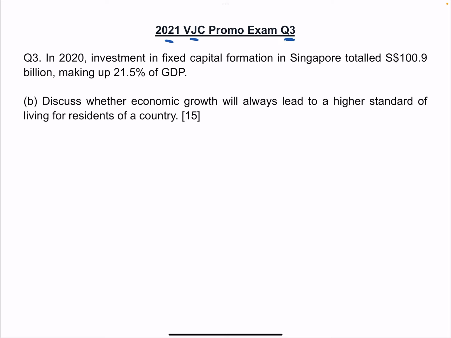If you want, you can go back and scan the QR code. Just go on the cohort site, download this promo exam question, and then you can make notes beside it. Again, it's VJC, 2021's paper, question number 3.